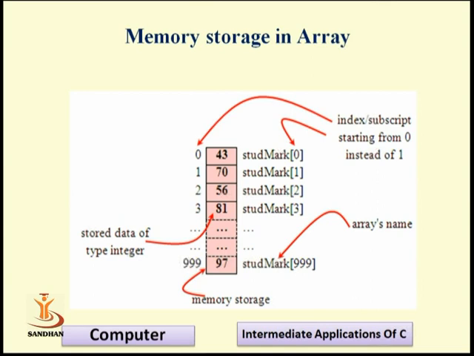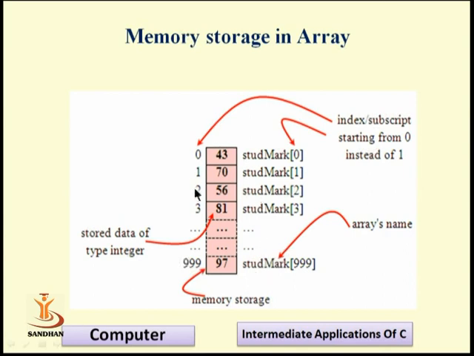If we assign int a[5], it means we store 5 data items in the array. Here is one example: a one-dimensional array which stores the elements sequentially from index 0 to 999. It means we are storing 1000 elements in a single dimensional array.